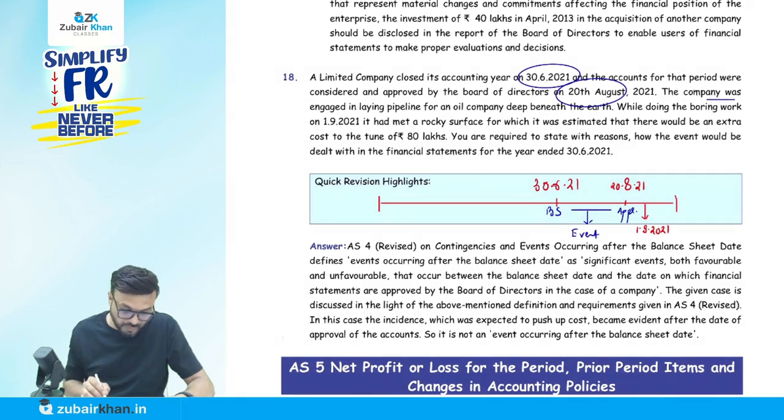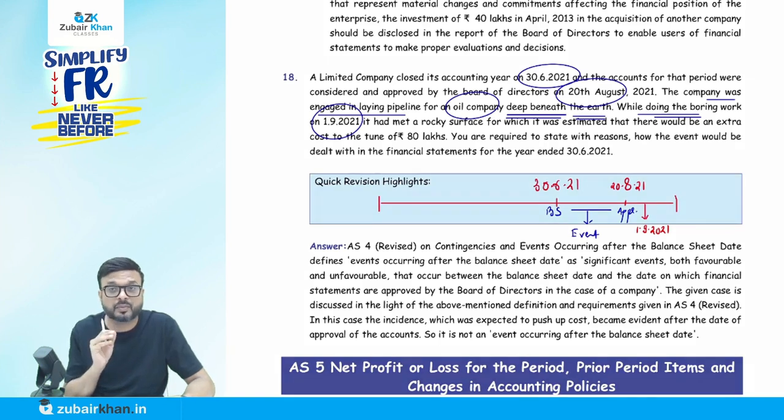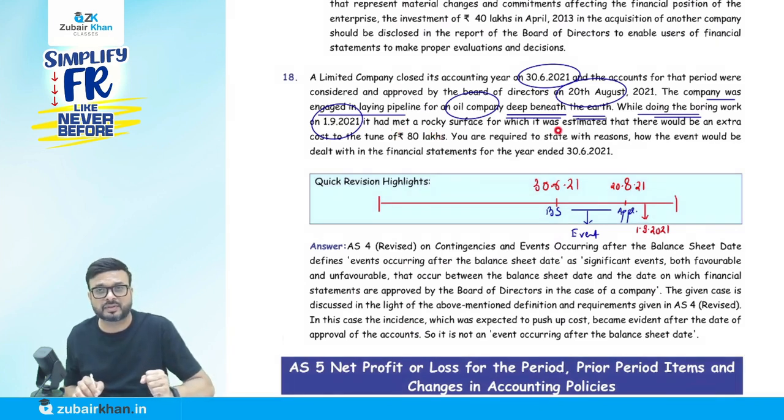But they say the company was engaged in laying a pipeline for an oil company deep beneath the earth, and while doing the boring work on 1st of September 2021, what is the approval date? 20th of August that year. While doing the boring work on 1st of September 2021, it hit a rocky surface, for which it was estimated that there would be an extra cost to the tune of rupees 80 lakh. You are required to state with reason how the event would be dealt with in the financial statements for the year ended 30th of June 2021.